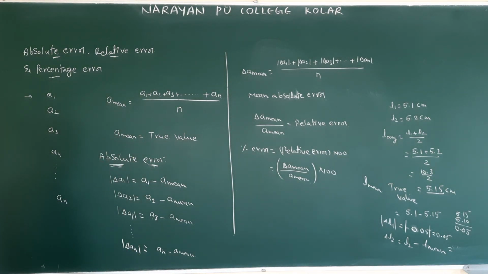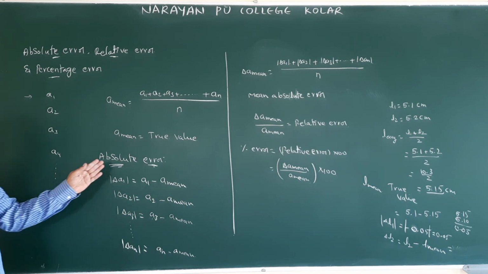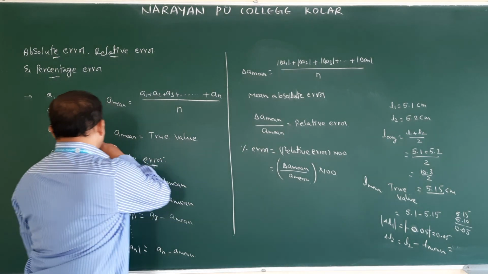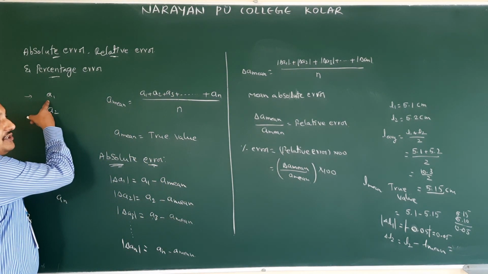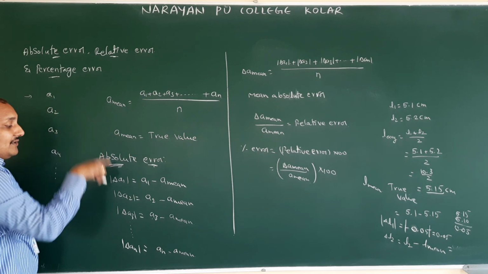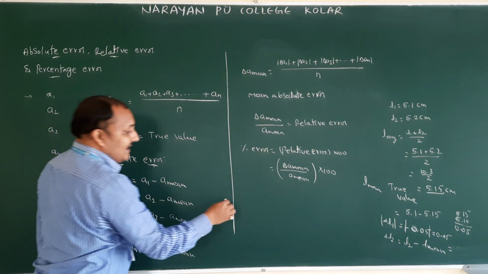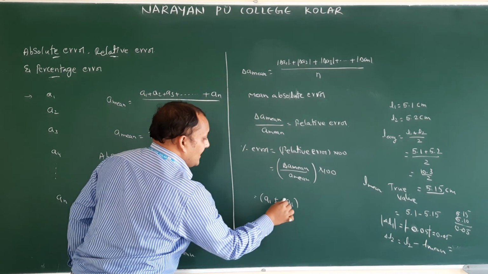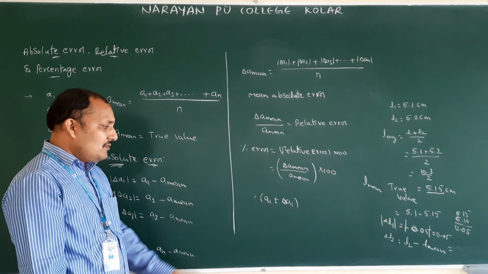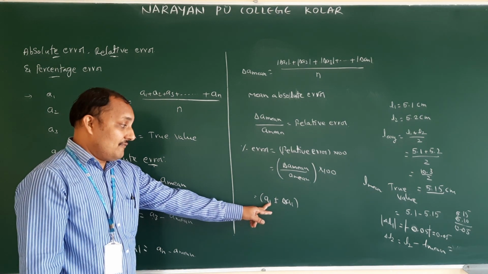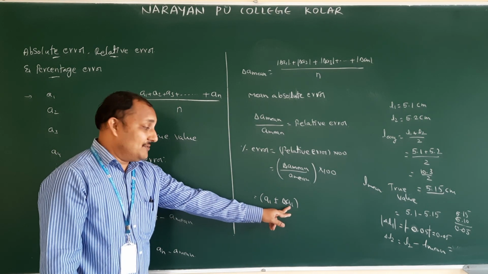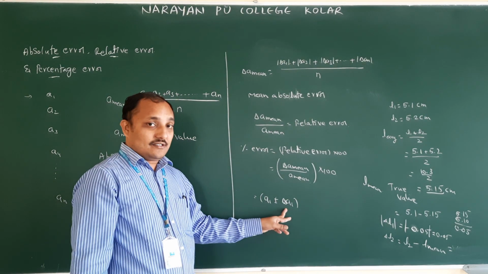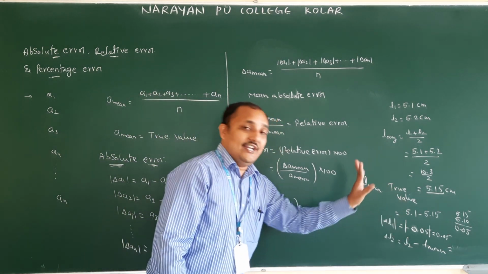Now we are going to do some problems on these. Whenever we are writing, how will they write these values? Measured value and absolute error. So in the first, A1 is the measured value. In this, what is the absolute error? Delta A1. Whenever they write any value with error, they will write A1 plus or minus delta A1. So this is the first measurement value and this is the first absolute error. Why I wrote plus or minus: sometimes it will come plus, sometimes minus, because that depends on the difference.